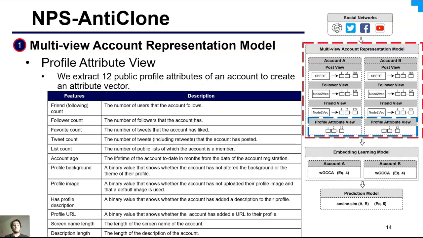For the final view, profile attribute view, we extract 12 public profile attributes of an account to create an attribute vector. These attributes can categorize the activities and reputation of an account. For example, the number of tweets can indicate the activities of an account, while the number of followers can indicate the reputation of an account. Here is the list of all profile attributes.